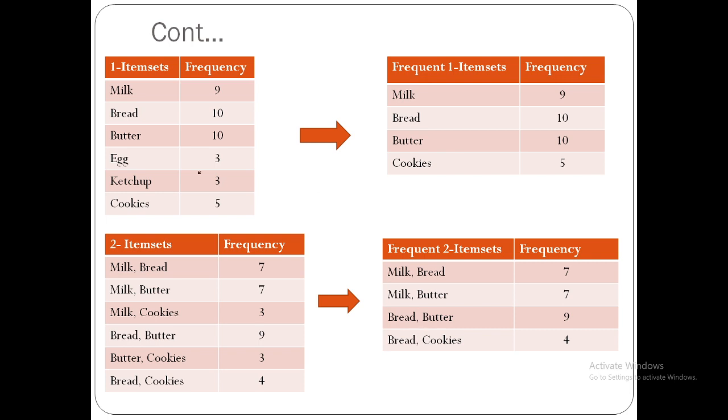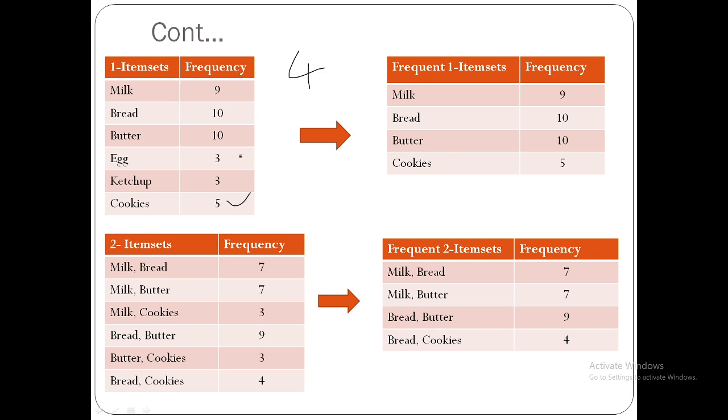Now we have to check for the minimum support. What is the minimum support? Minimum support is 4. Which is going to satisfy this? 9 is greater than or equal to 4, yes. 10 is greater than or equal to 4, yes. 3 is not there, so we are not going to add the egg and the ketchup.